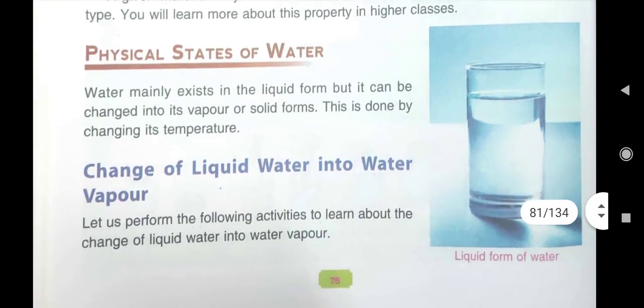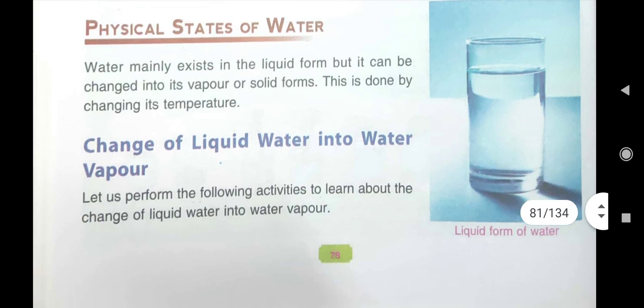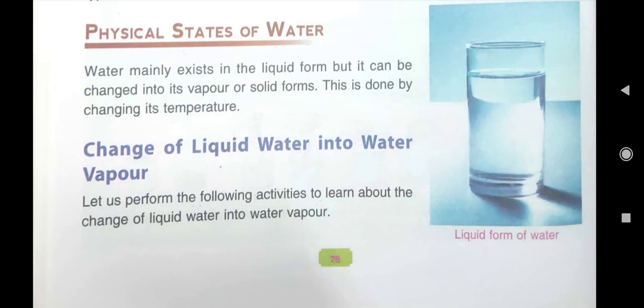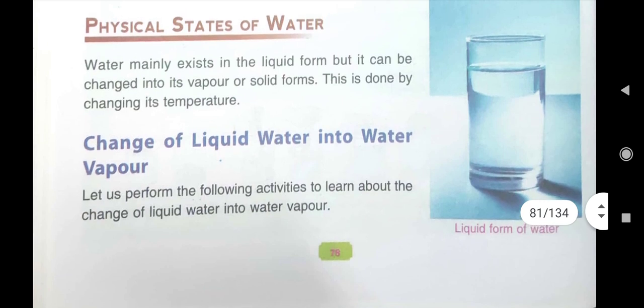Now today we have to read about the physical states of water. As in the beginning of the lesson I told you that water is present in 3 states. States means here condition. In 3 conditions, that is solid, liquid and gaseous. In this picture you can see a glass of water, liquid water. Liquid water, a glass of water which we drink.